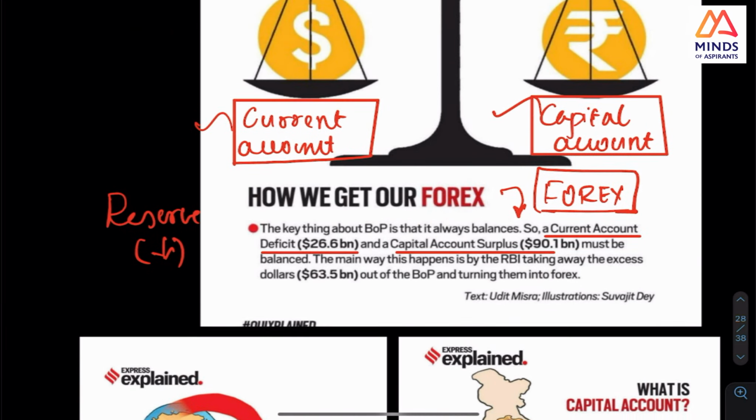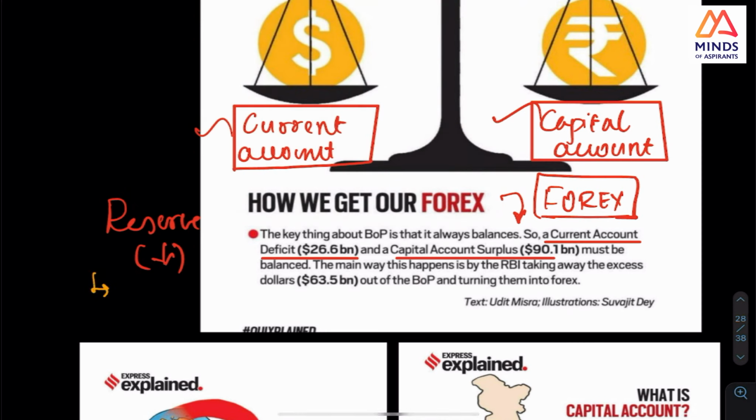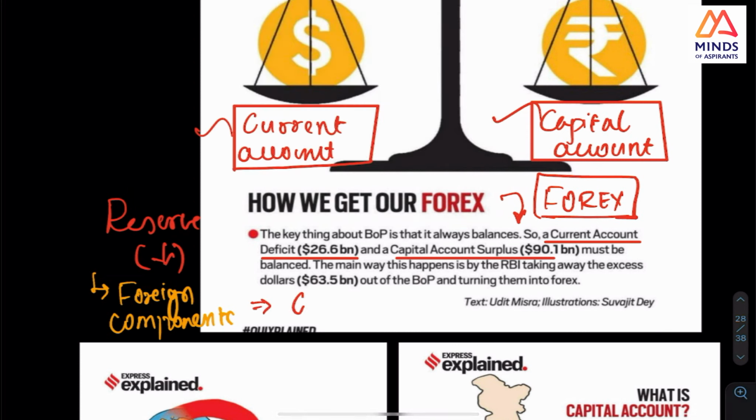So I wanted you to check foreign reserve components. Maybe I'll put it in the group. Foreign reserves components, in any basic book. Take any basic book and check the components. Gold, dollar, which foreign reserves are there.